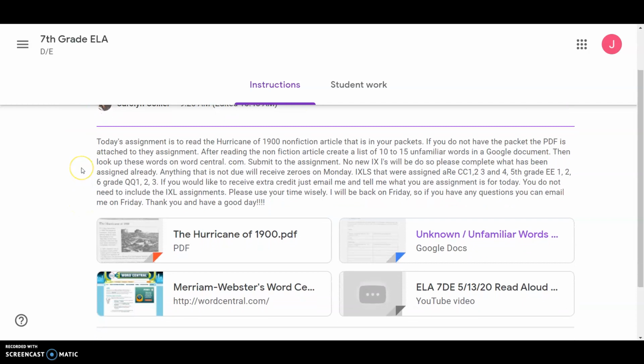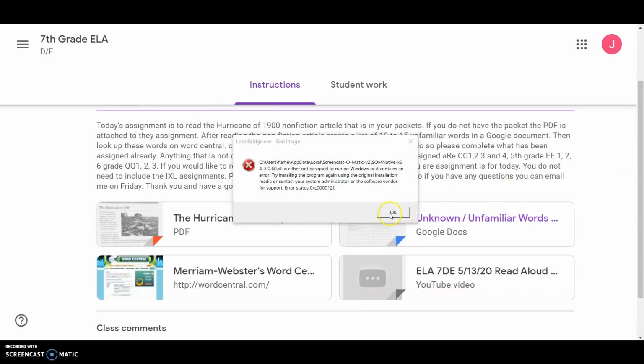Also, Ms. Collier and I would like you to know, submit the assignment. No new IXLs will be due today, so please complete what has been already assigned. Anything that is not done will receive zeros on Monday. The IXLs that were assigned are CC1, 2, and 3, and 4, 5th grade EE1, EE2, and 6th grade QQ1, QQ2, and QQ3.